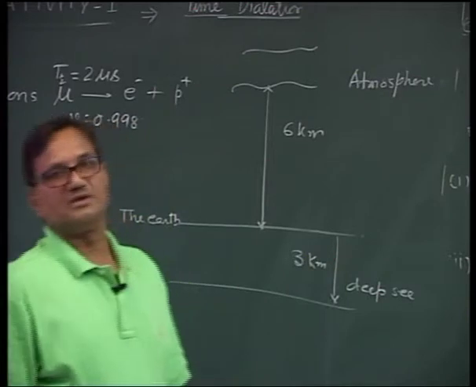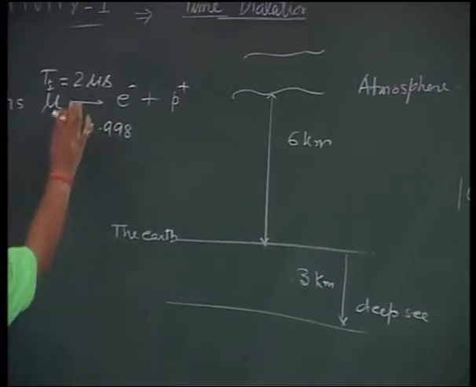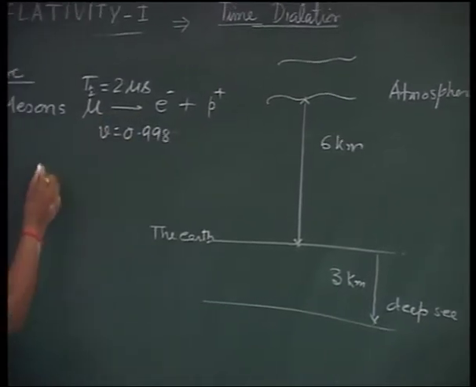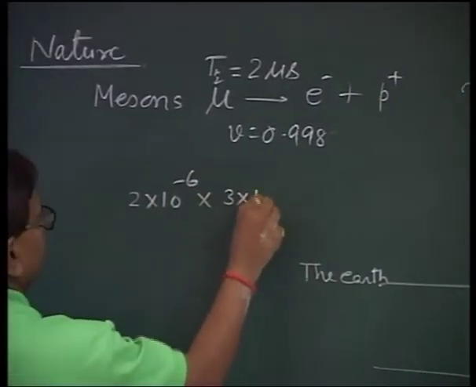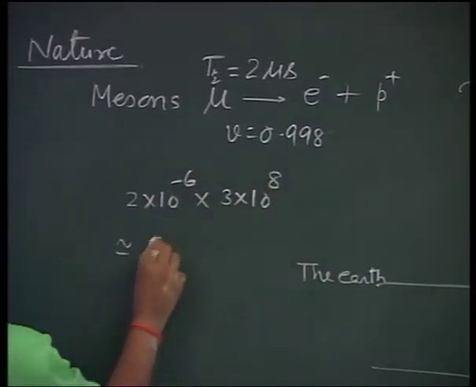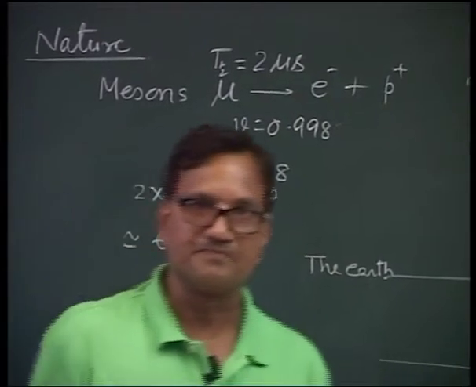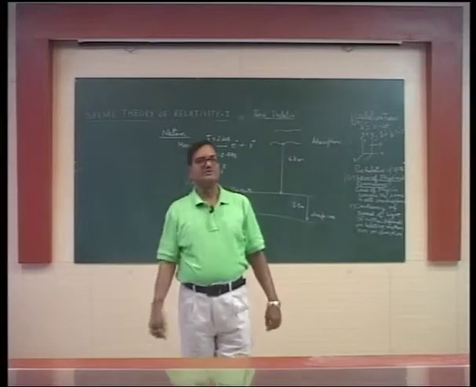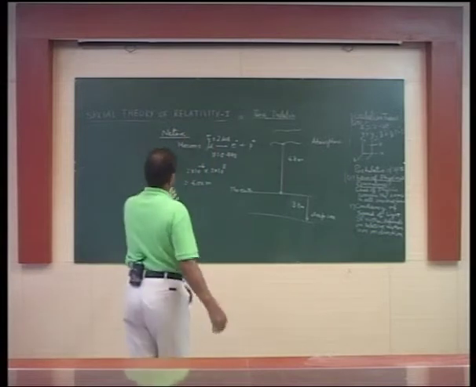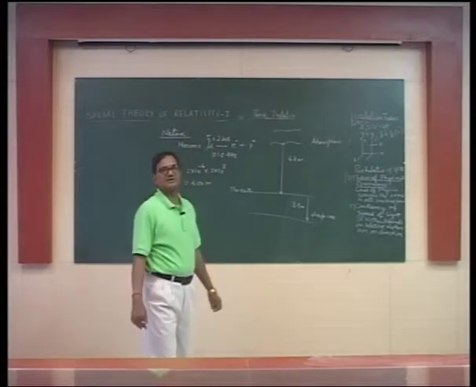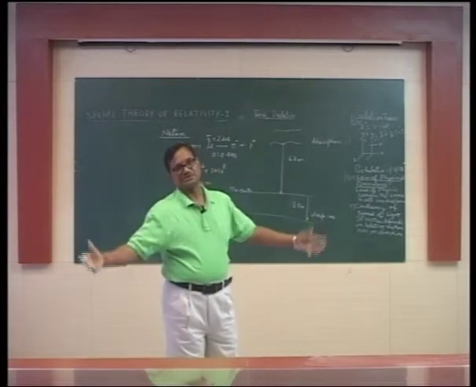See, if we observe these results classically, then the meson can travel in a half-life of 2 microseconds, 2 into 10 raised to the power minus 6 into 3 into 10 raised to the power 8. That means they can travel only 600 meters before being reduced to half. Even if we take average life, we can multiply it by 1.4. Still, it is less than 1.5 kilometers. So in no case can they reach the deep sea.